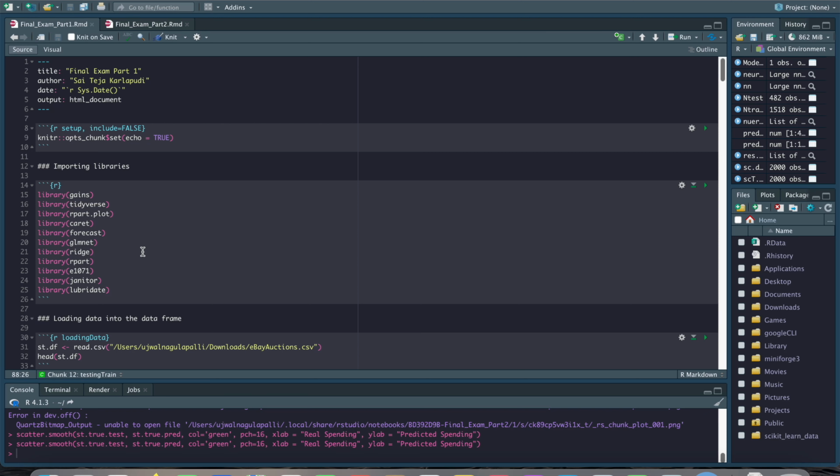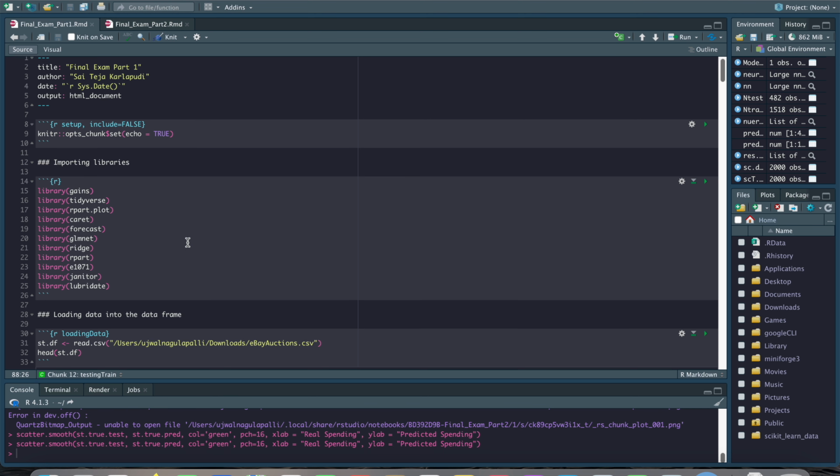This is the first part of my final exam of data analytics, and the first part is regarding the eBay auctions. We have to build a classification model to decide whether the auction of eBay will be competitive or not. For that, we have used a decision tree model.